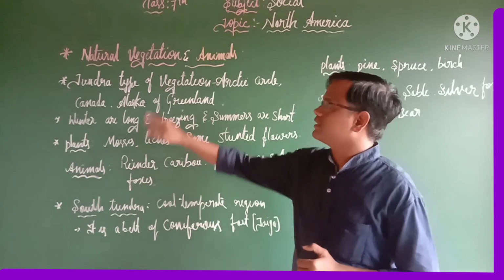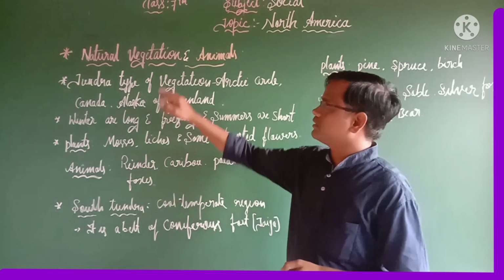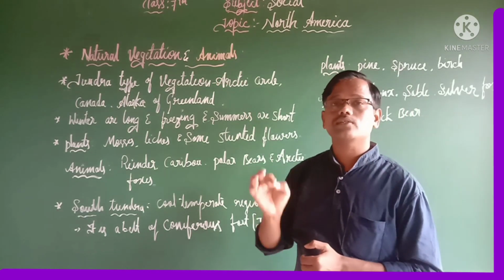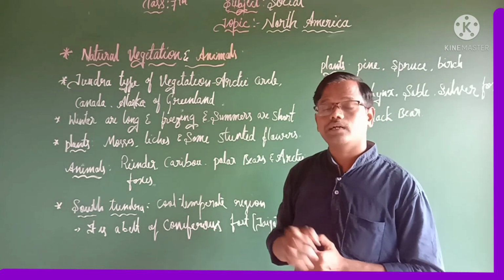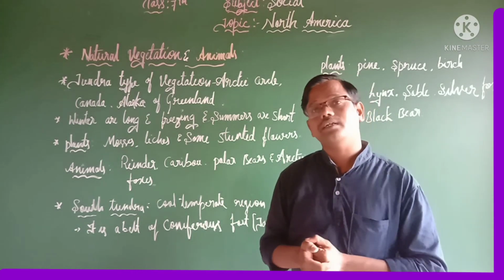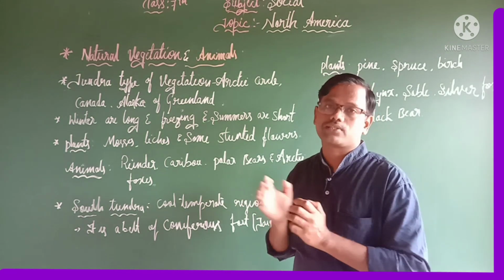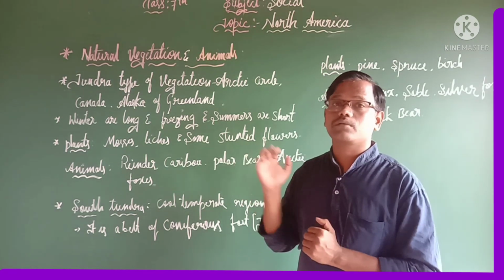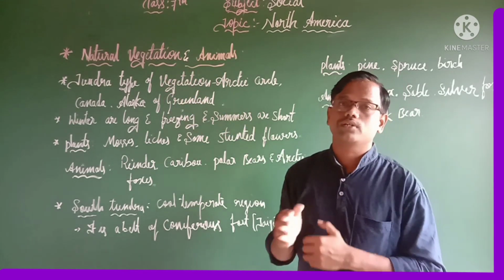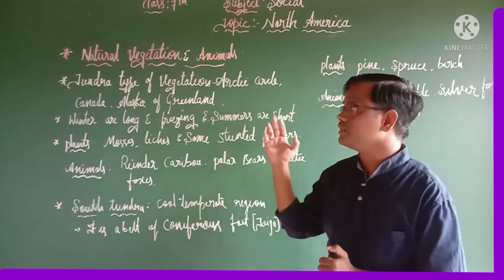Let us discuss natural vegetation and animals of North America. Dear student, natural vegetation as well as animals depend upon the region, soil, climate and relief features. In North America, there is a variety of climate and with that vast diversity. Because of that, North America has a lot of natural vegetation as well as animals. So let us discuss the natural vegetation and animals of North America.